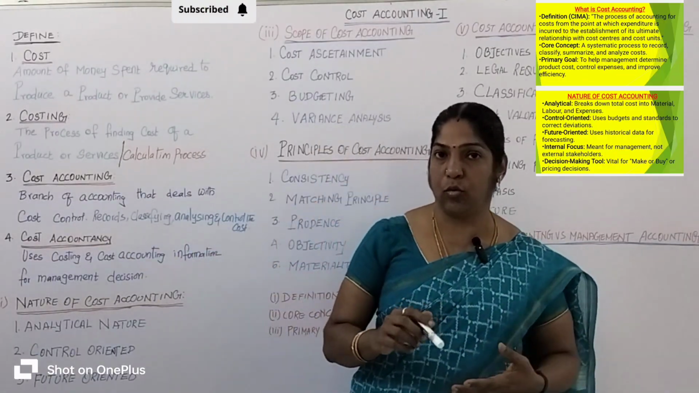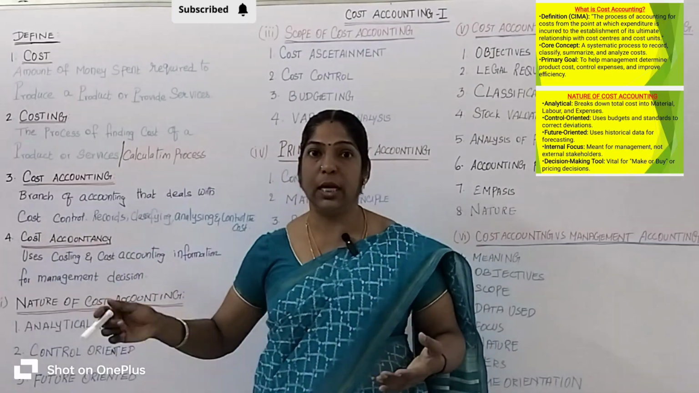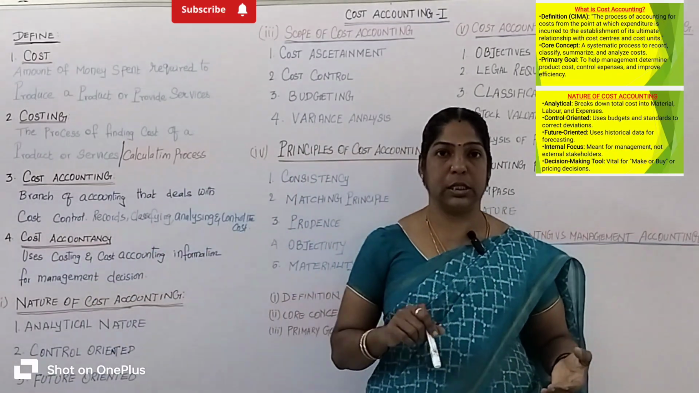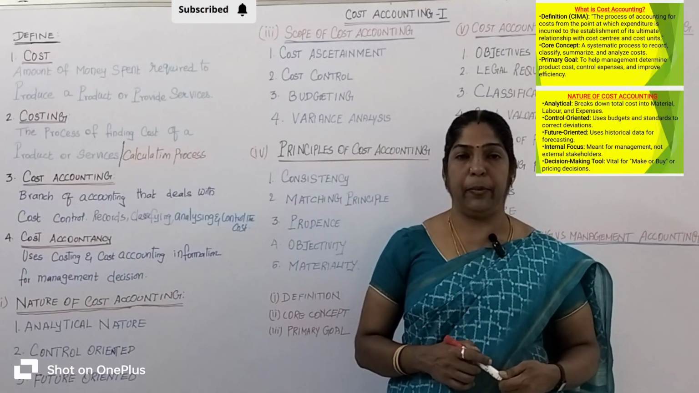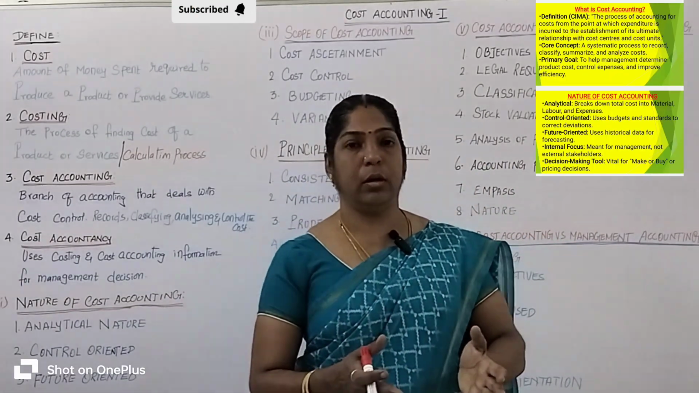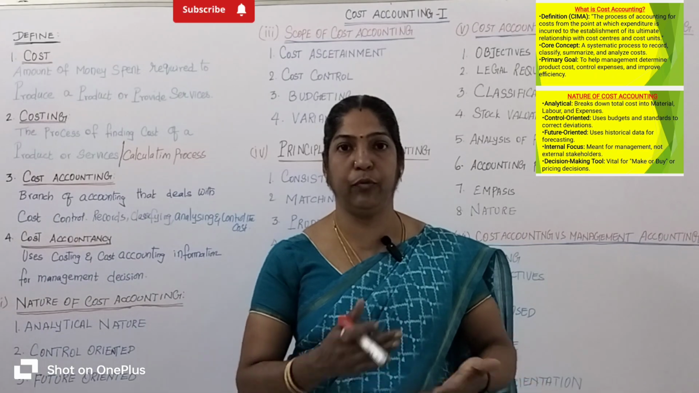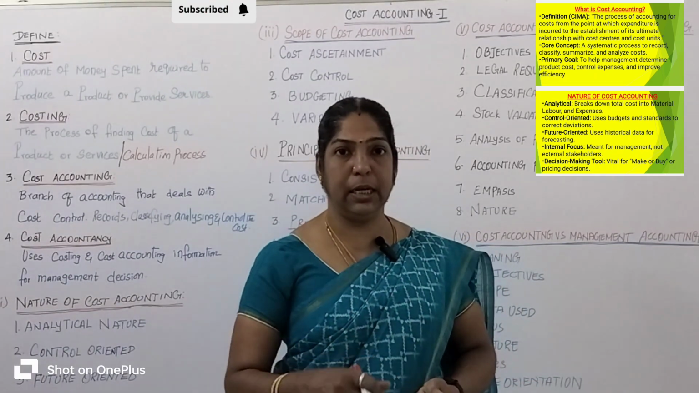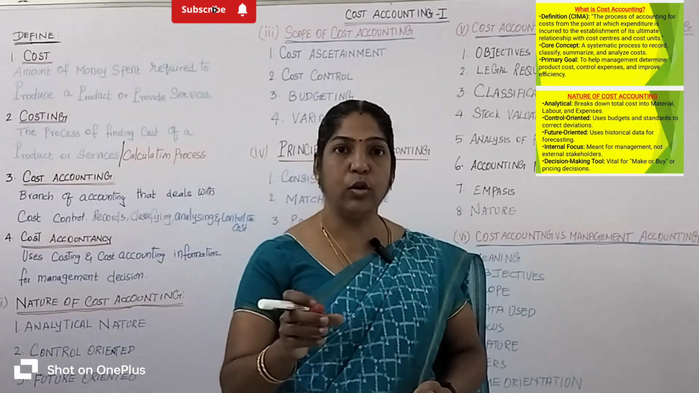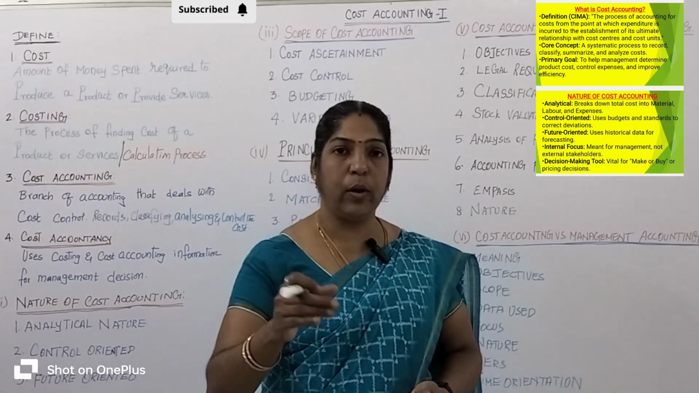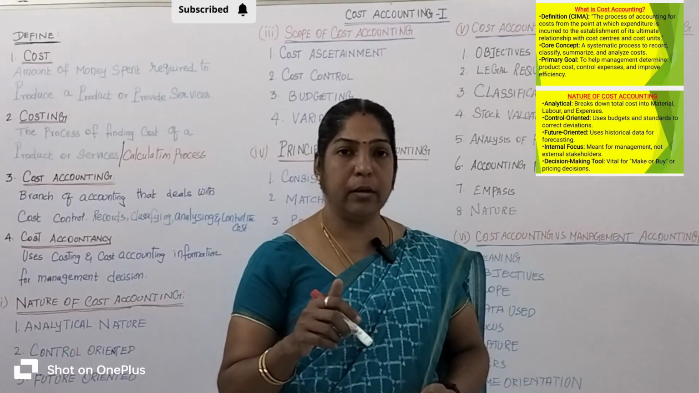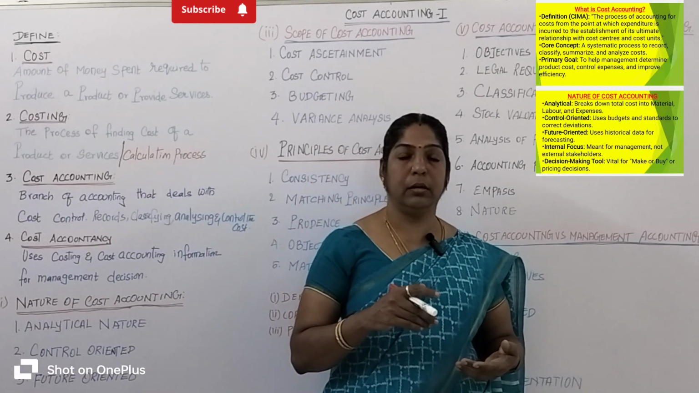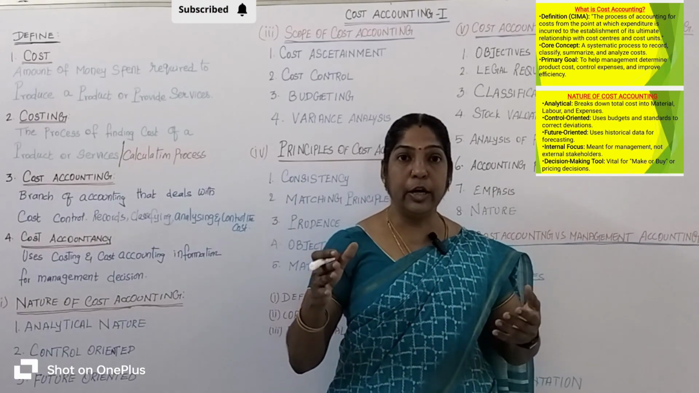What is meant by cost accountancy? Using costing and cost accounting information for management decisions. I will explain with a suitable example. If last month the notebook cost is 50 rupees, and this month it increases to 60 rupees, so 10 rupees increases. Why has it increased? What do the companies do? The management makes the necessary steps to reduce the cost.